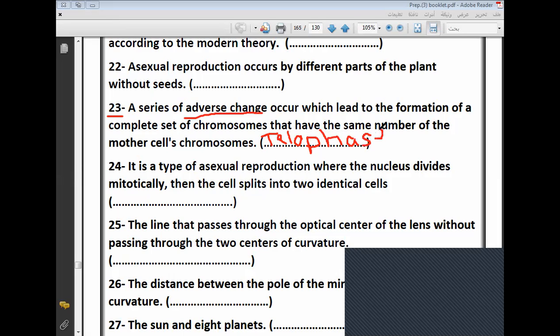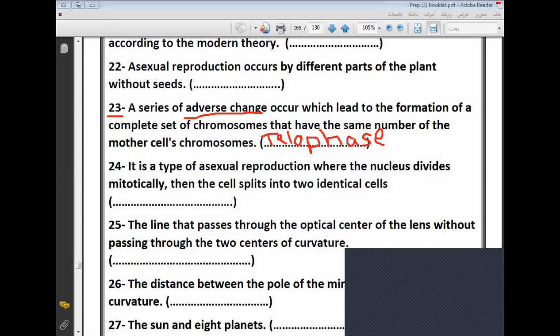Complete set of chromosomes identical to the mother cell. No. The telophase is called the adverse phase because it is the adverse of prophase, due to the formation of the nucleolus and nuclear membrane again.